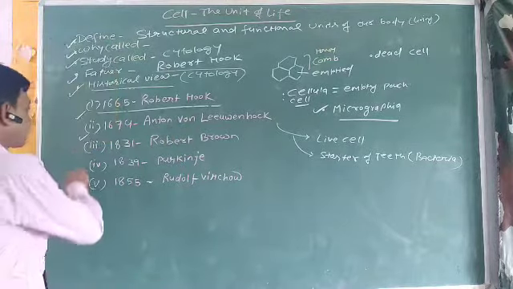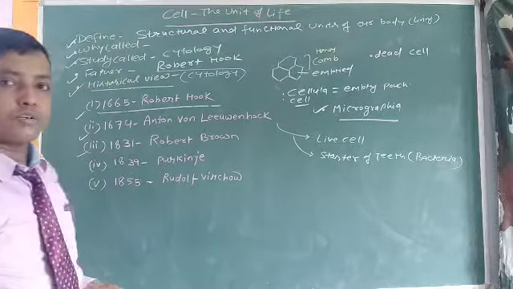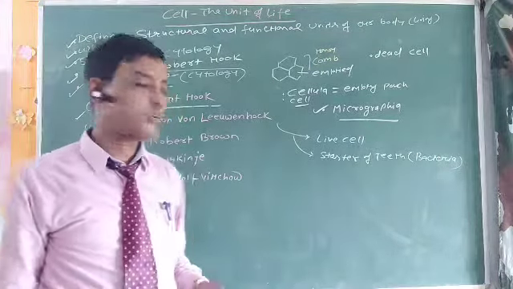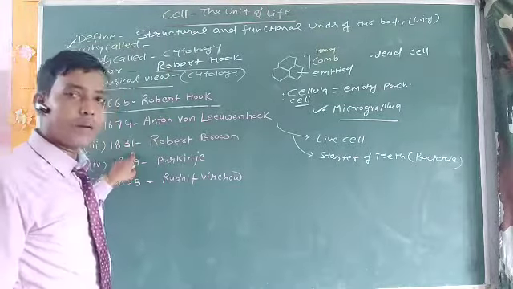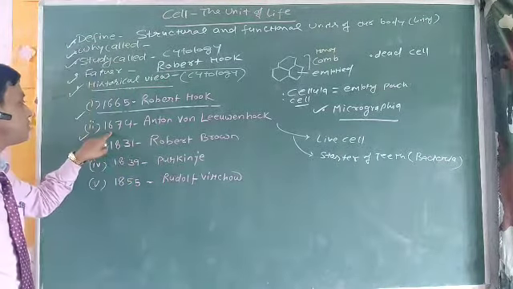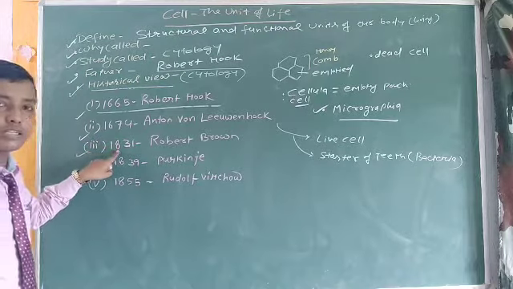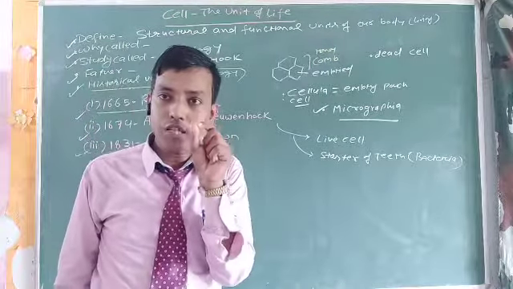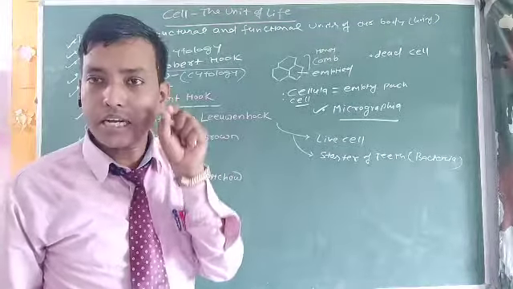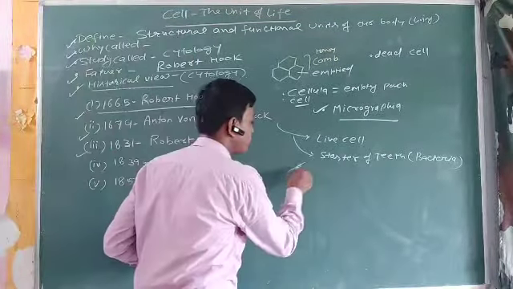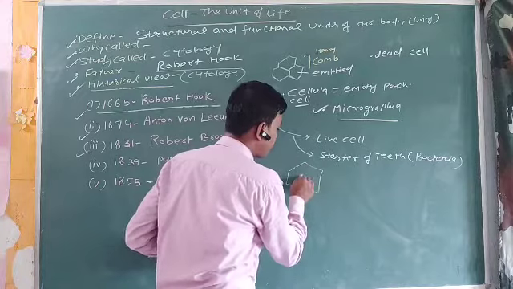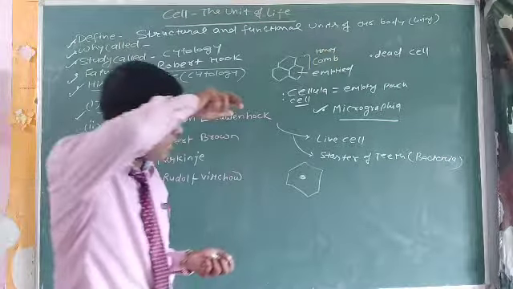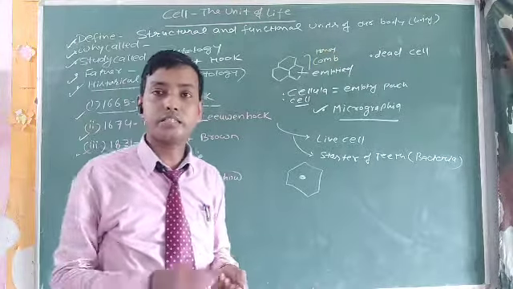Now back to Robert Brown. After some time, Robert Brown in 1831, after a long gap between 1674 and 1831, saw very special kinds of things at the center of the cell, and that was later termed the nucleus.